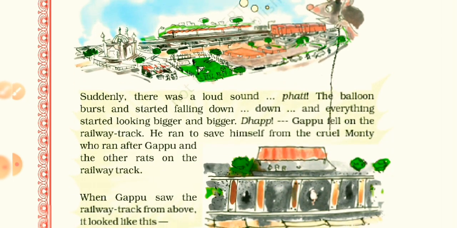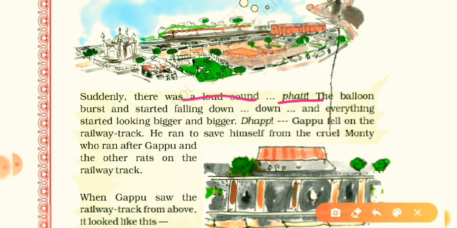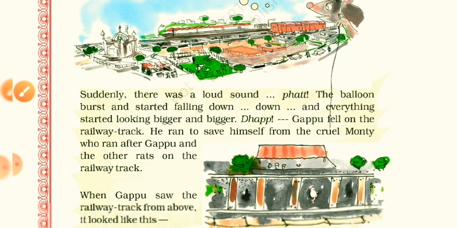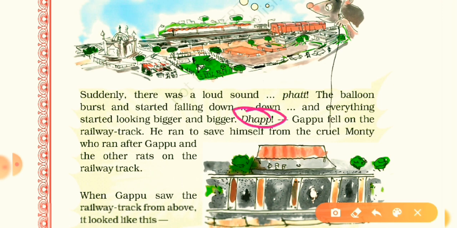Now suddenly what happened there? There was a loud sound. Phut. It means the balloon burst. The balloon burst and started falling down, and everything started looking bigger and bigger. Thup means the fallen sound. This is Gappu, who fell on the railway track.